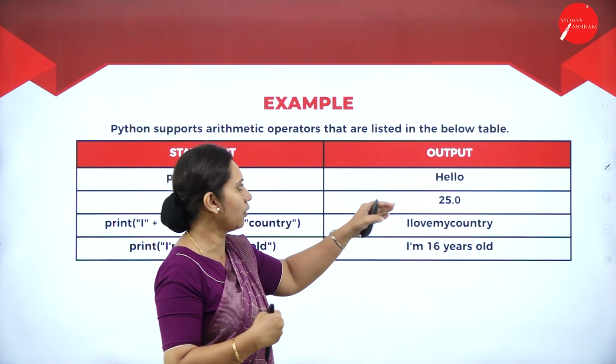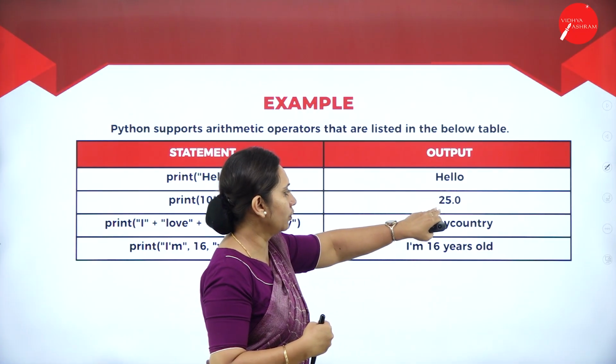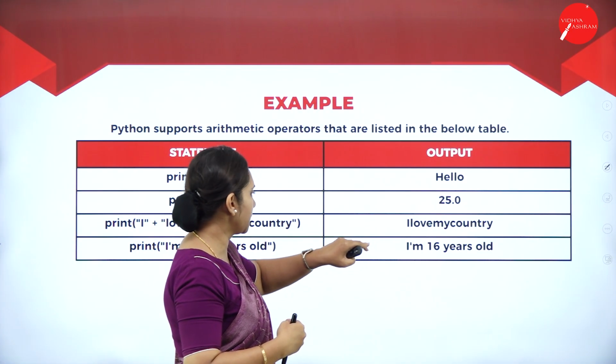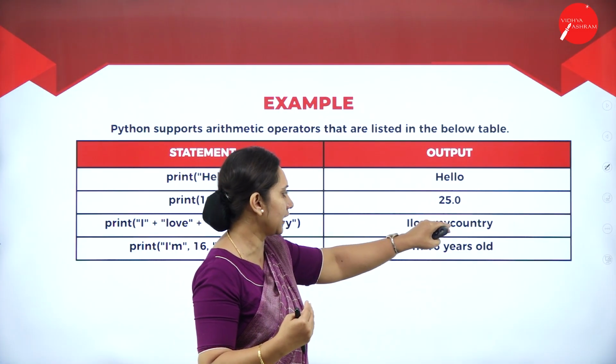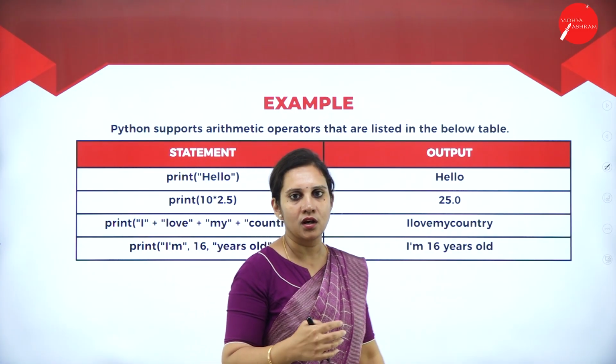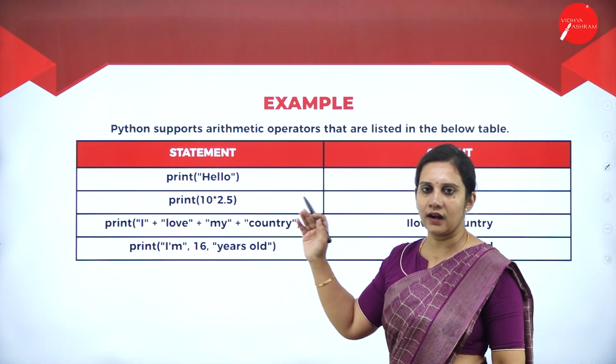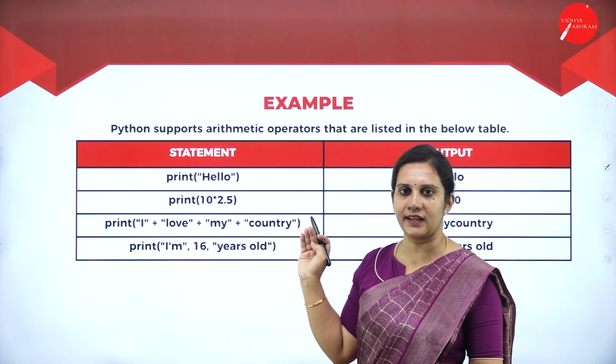The print statement takes hello, then 25.0, then I love my country. Here you can observe some spaces which we have not given. It will take it like this: I am 16 years old. So this is how the print statement and print function work.